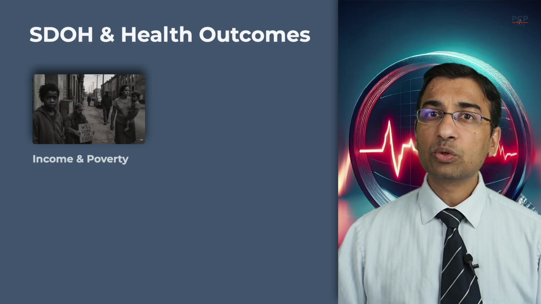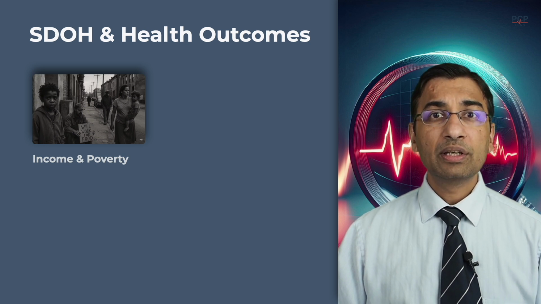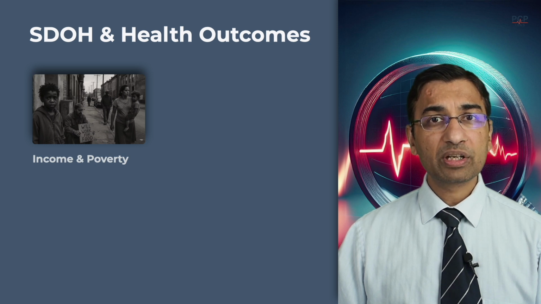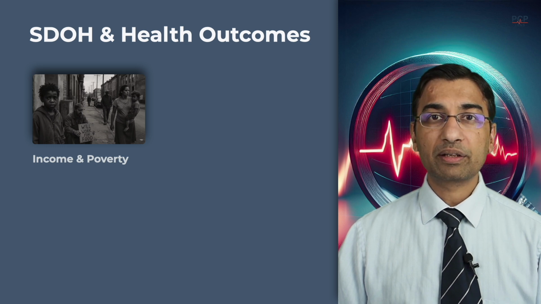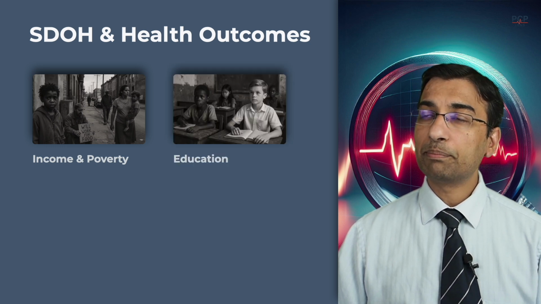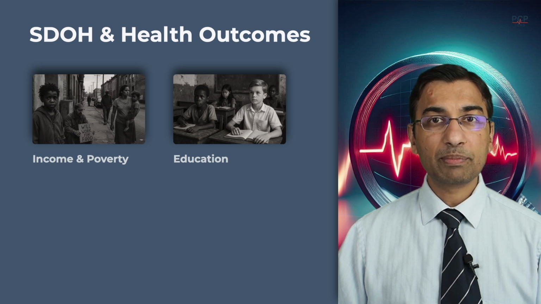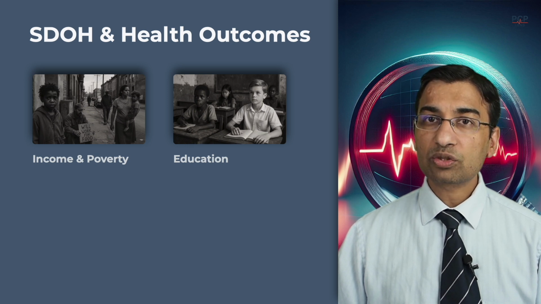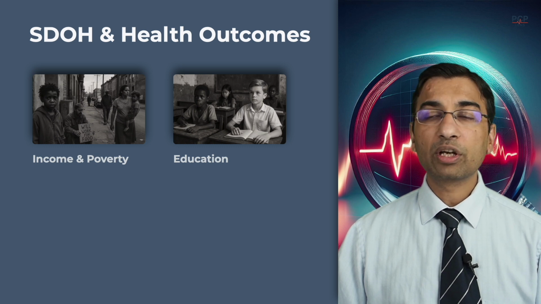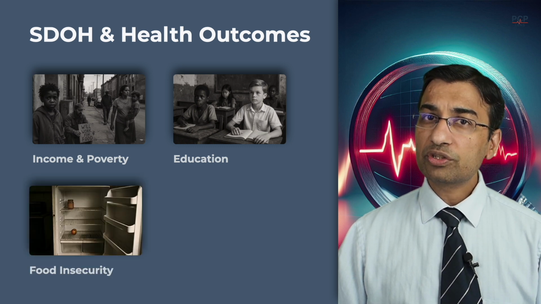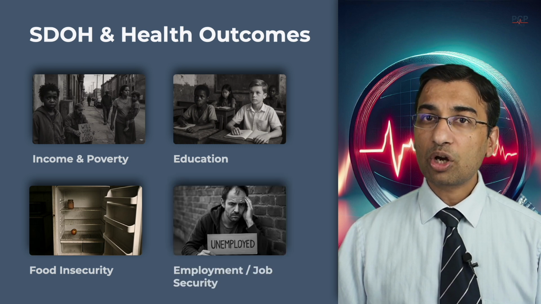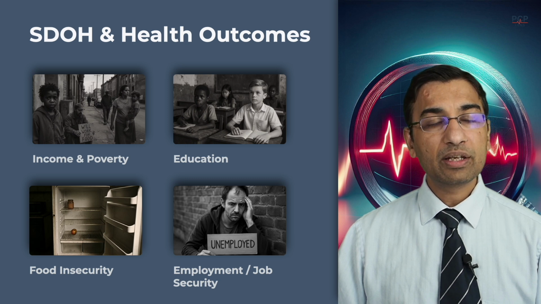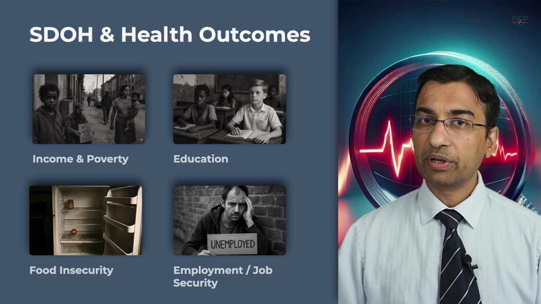Low income and poverty lead to a lack of resources such as access to food and healthcare, along with a chronically stressful environment. There's good data to show that people in the top 1% income bracket live approximately 14.5 years longer than people in the bottom 1% bracket. Education leads to employment opportunities and better health literacy, which then leads to better decision making. On average, adults with a high school diploma will die 9 years earlier than their college-educated counterparts. Food insecurity leads to poor nutritional intake, which increases the risk of chronic diseases. Not having job security leads to financial stress, which can then increase blood pressure and increase cardiovascular morbidity and mortality.